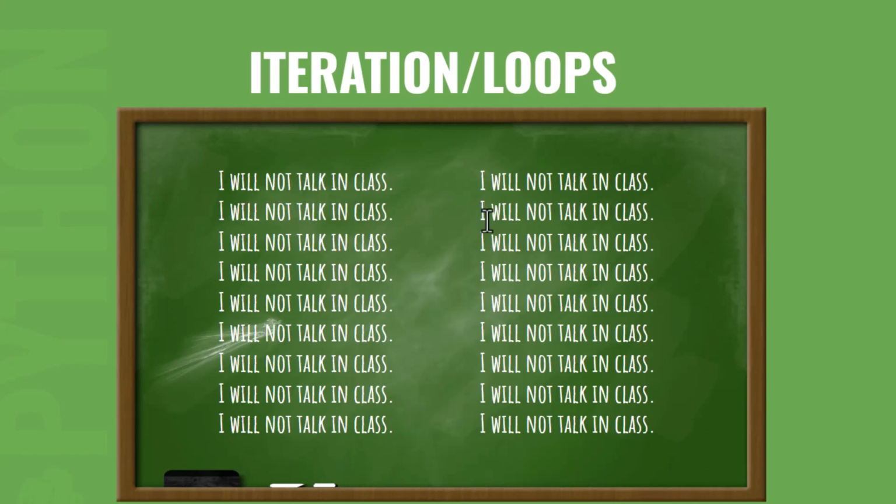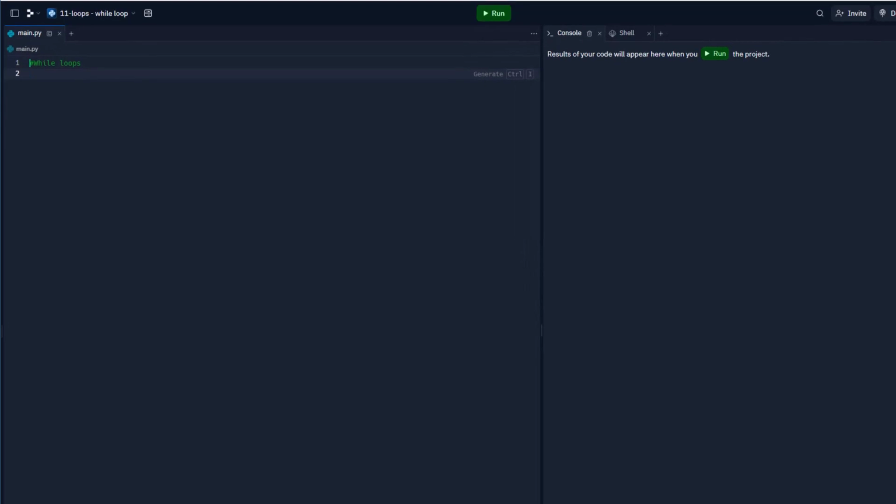What I see here is a lot of repetition, which, if the kid knew how to code, we can actually write this in no time. We're going to first talk about a while loop, and then in my next video we're going to talk about a for loop. So let's go ahead and get into Replit, and we will get started.